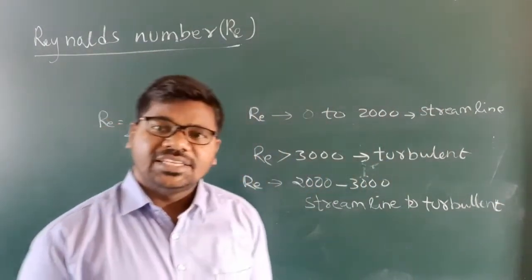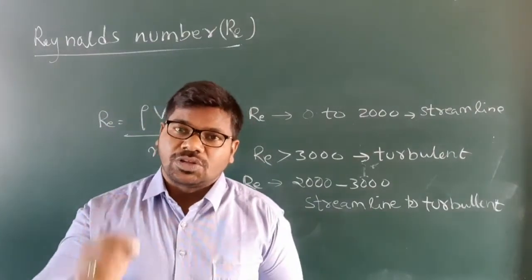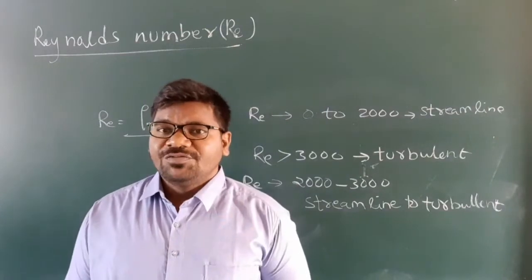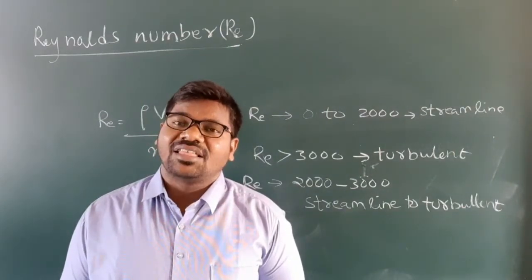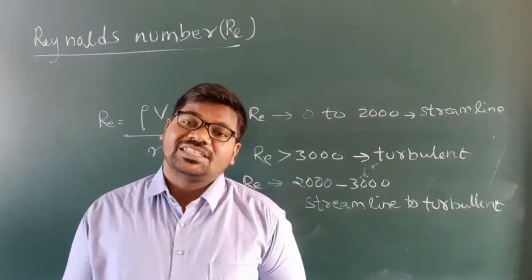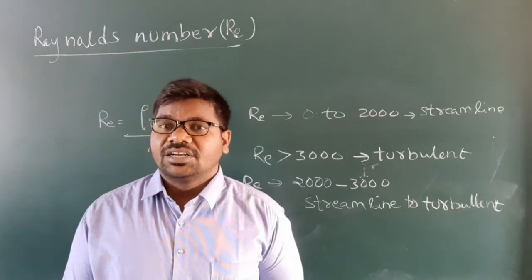Okay, my children, if the Reynolds number is 0 to 2000, it gives the streamline flow. If it is greater than 3000, the nature of the fluid flow is turbulent.